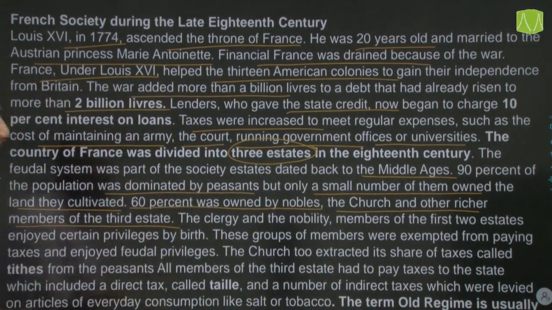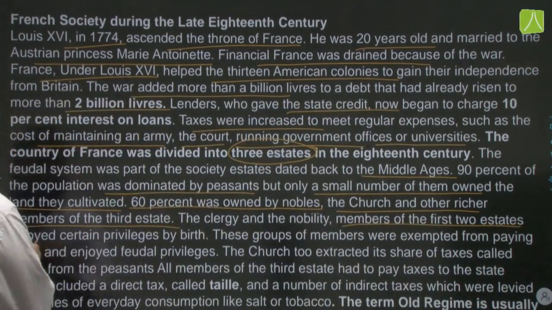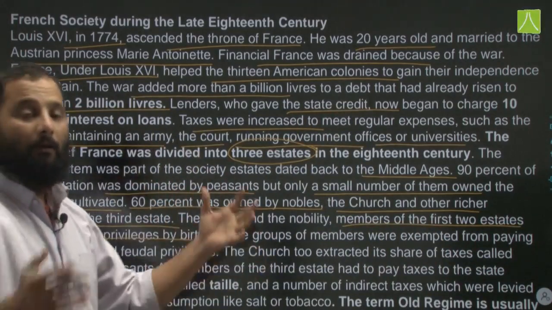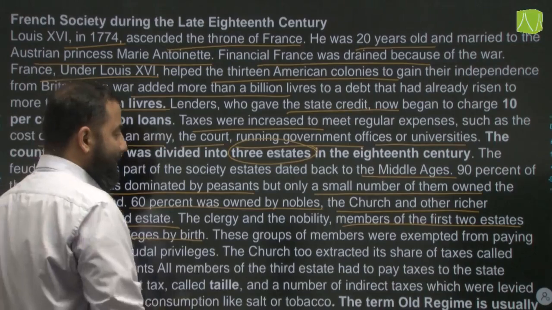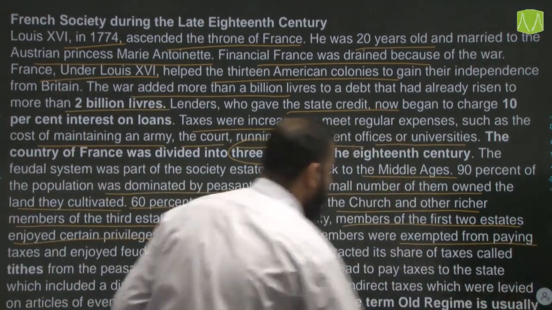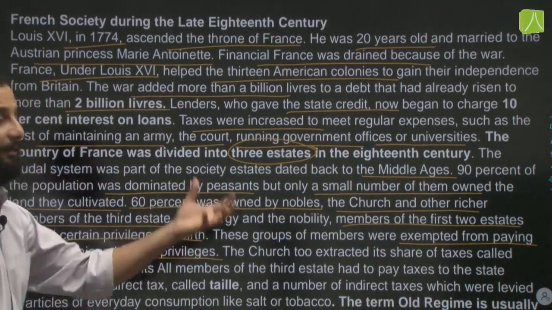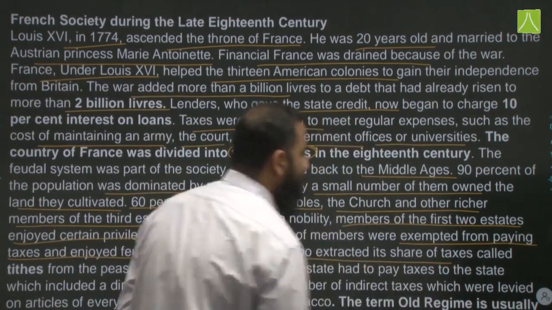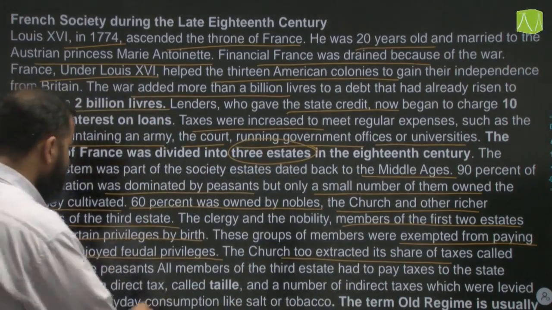The clergy and the nobility, that is the first 2 estates, enjoyed certain privileges by birth. They were exempted from paying any taxes and enjoyed feudal privileges, that is, they even collected taxes. The church extracted a share of taxes called the tithes from the peasants.